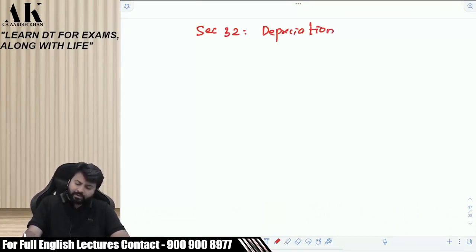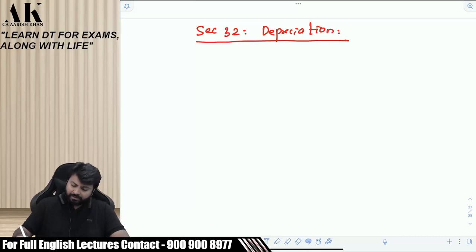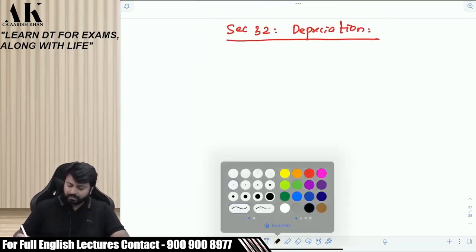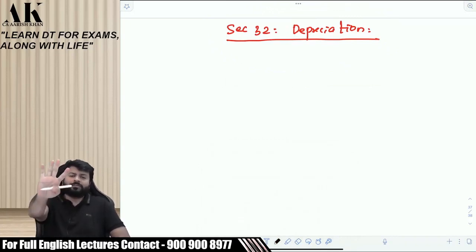How depreciation is allowed under the income tax law. We will try to understand this first of all. Now under the income tax law, there are 4 types of depreciation.